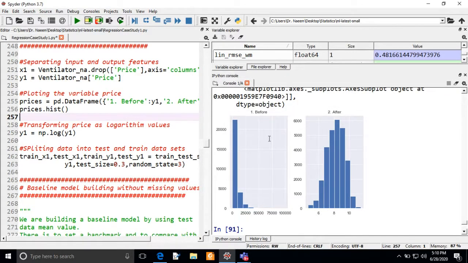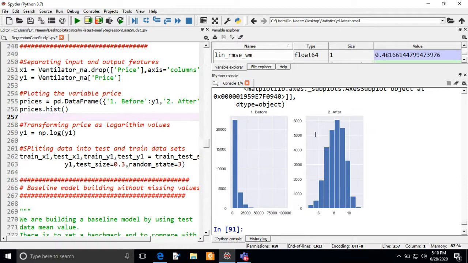With the actual values of y1 we are getting this histogram, and you can see too many values here, a more skewed plot, telling us some prices have huge differences.